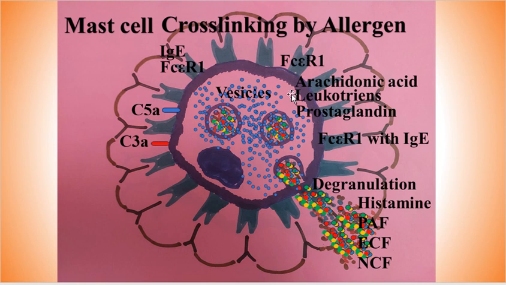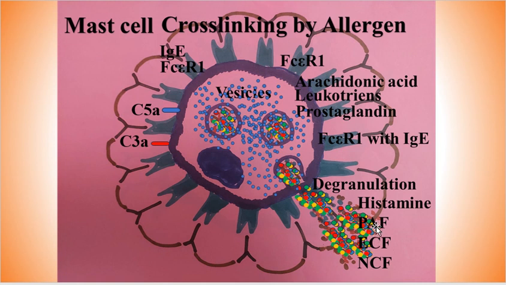And when the mast cell gets activated, these vesicles contain mediators, and these are primary mediators. So following activation of the mast cell, these vesicles degranulate, and the mediators come out.